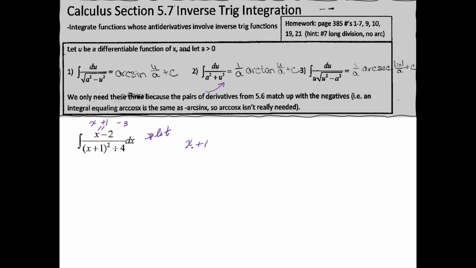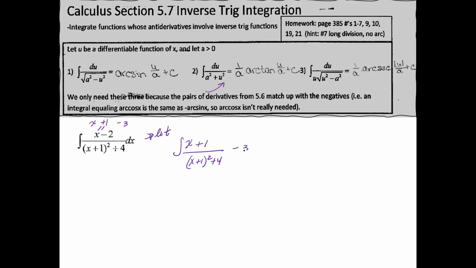The reason I want to do that is that if I let u be this part here, the derivative will be 2 times (x plus 1) to the 1 power times 1, which is a chain. I want to keep x plus 1 in the numerator so that I can cancel it later on. So that's where my strategy falls right now. So I'm going to split my fraction.